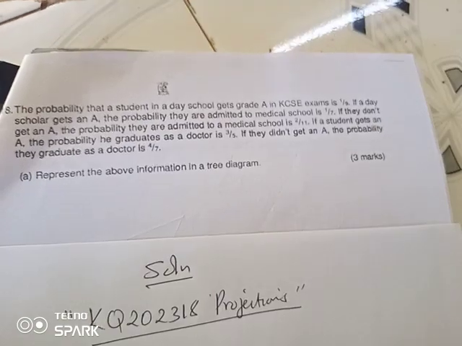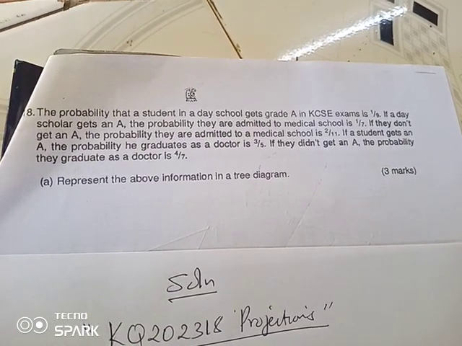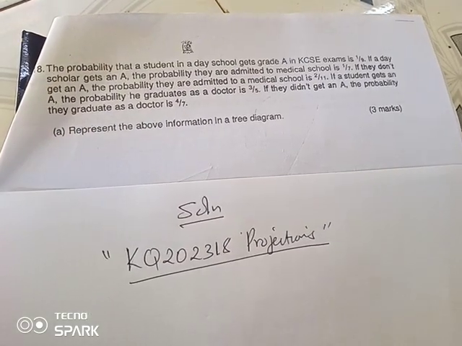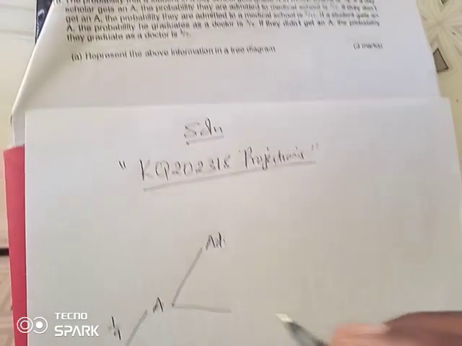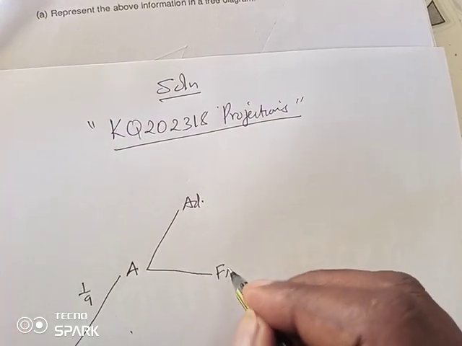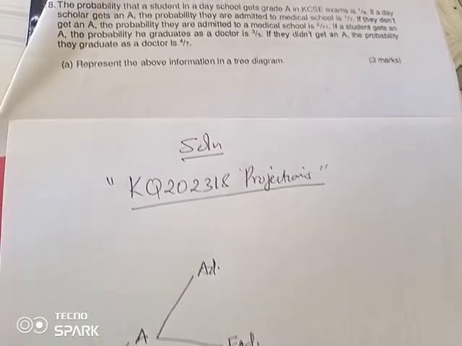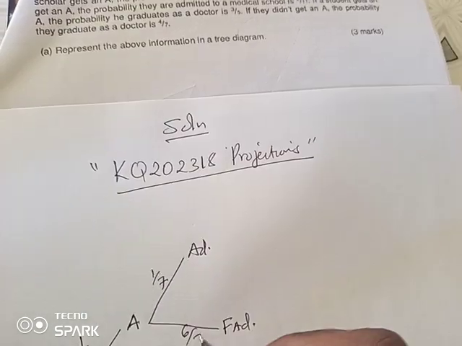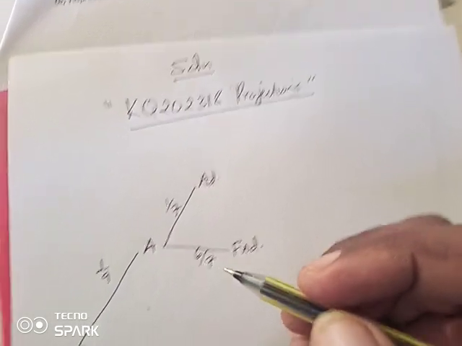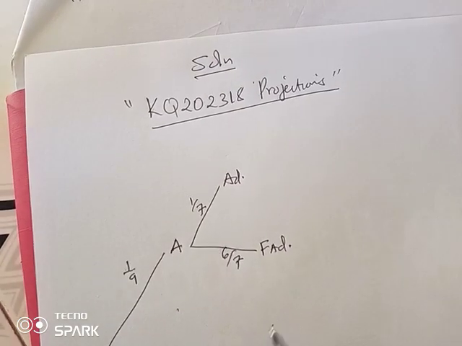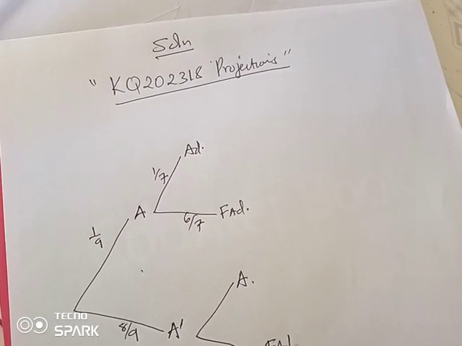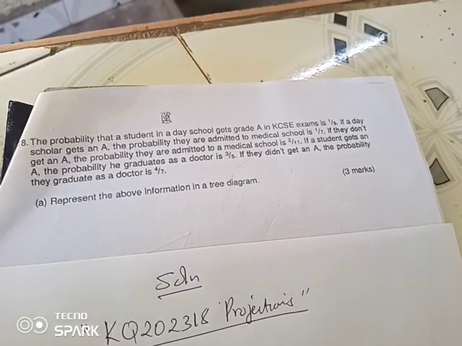Then, what next? After getting A, if a day scholar gets an A, the probability that they are admitted in a medical school is 1 over 7. So, we can get admitted or fail to get admission. Getting admission after getting A is 1 out of 7, and therefore, failure to do so is 6 out of 7. Then, on the other hand, if we failed to get A, we still can get admitted or also fail admission.